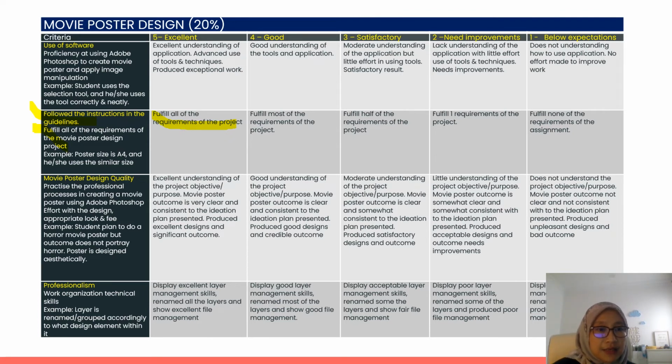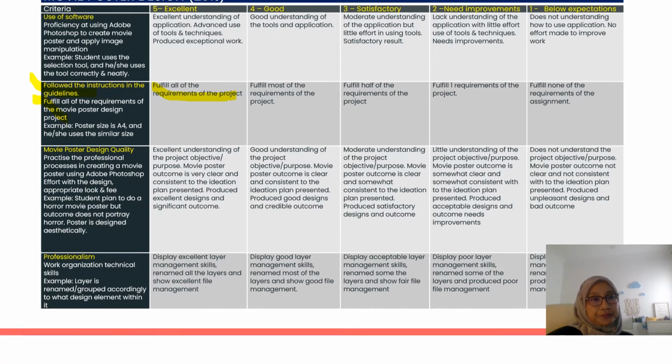The last criterion is professionalism, which is your work organization and technical skills. For example, your layers are renamed and grouped according to the design elements within them. You'll get 5 marks if you display excellent layer management skills, rename all the files, and show excellent file management, as well as proper naming for your working file.